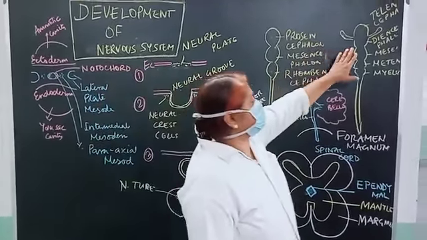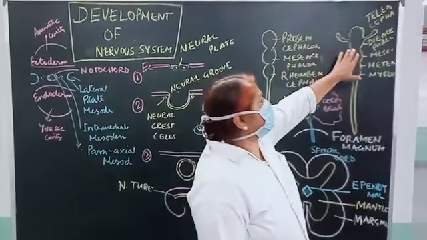Now there are some changes occurring in this. The prosencephalon is divided into two parts by the optic stalk. This is called the telencephalon. This is called the diencephalon. Then the rhombencephalon is divided into the proximal metencephalon and the distal myelencephalon. So what happens to the rhombencephalon? This is the rhombencephalon. The cavity is called the fourth ventricular cavity.